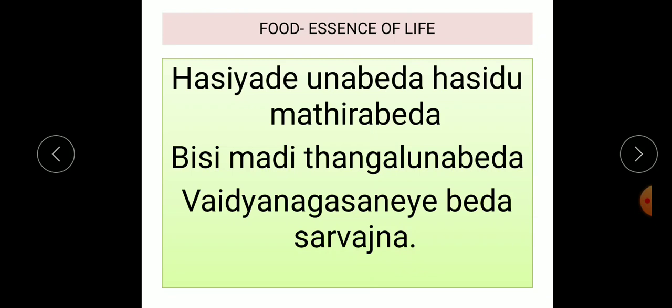Observe the Tripadi of Kavi Sarvajna. In the second line, he says, do not eat stale food after heating it again.